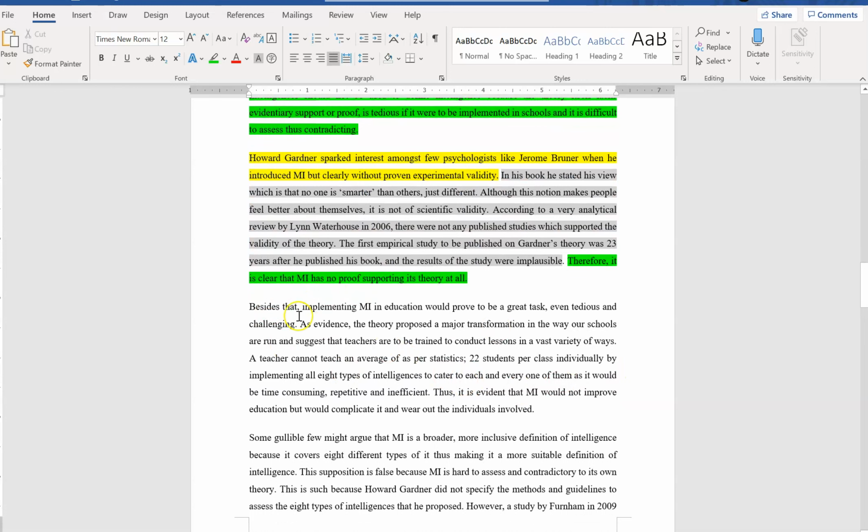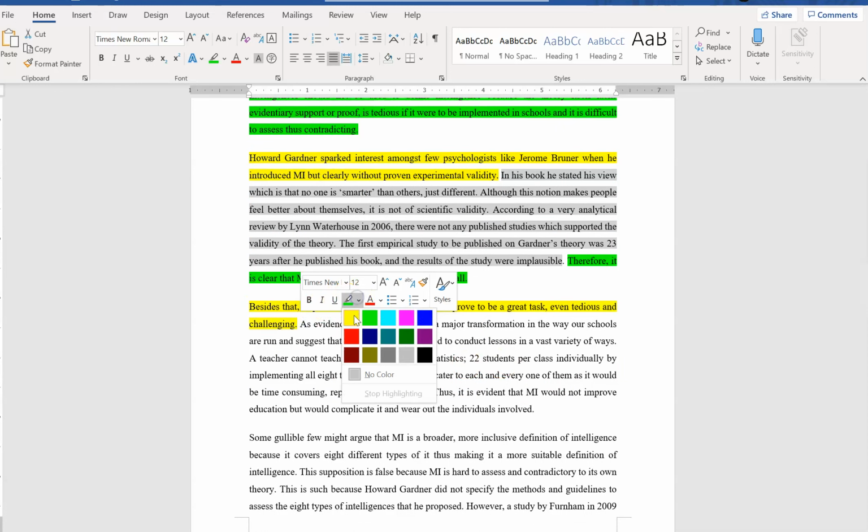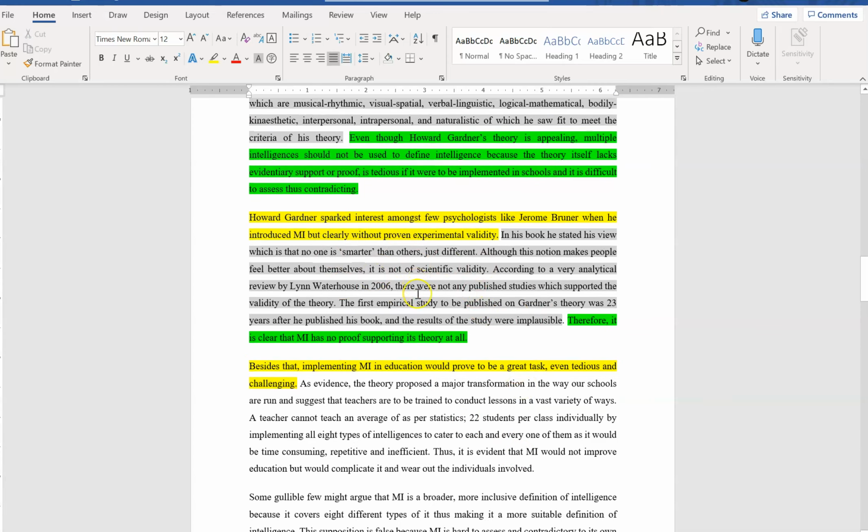Okay, let's look at the second body paragraph. The structure is exactly the same as the first body paragraph. If you look at the topic sentence here: besides that, implementing MI in education will prove to be a great task, even tedious and challenging. You can see this idea is the second main idea in the thesis statement, and it is brought down in the second body paragraph to be explained and elaborated here.